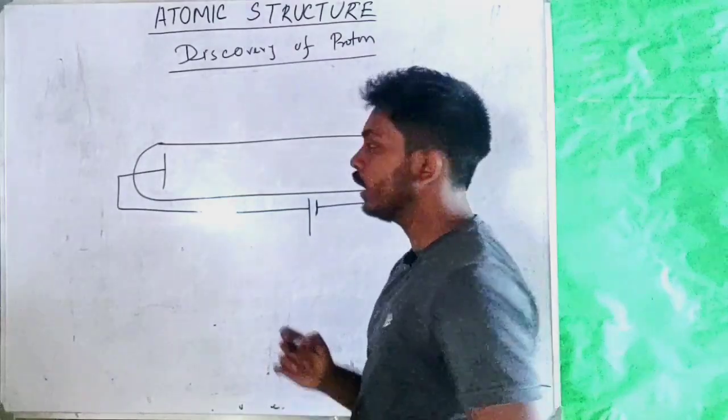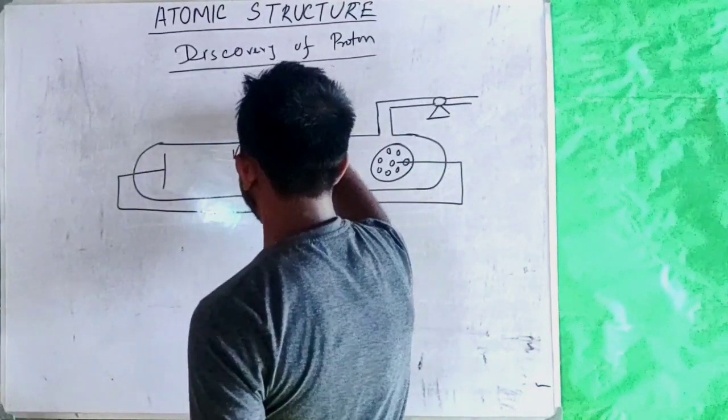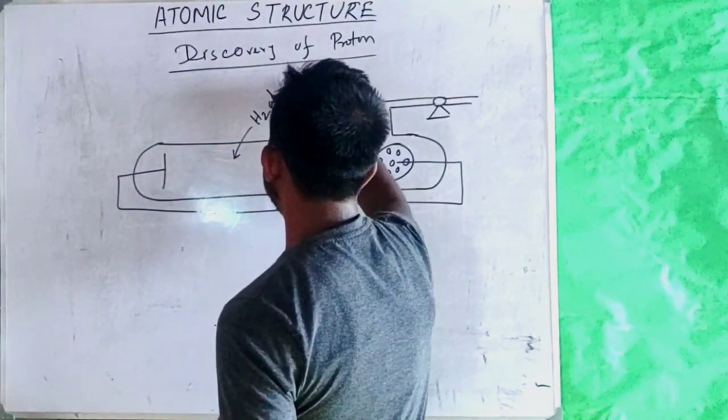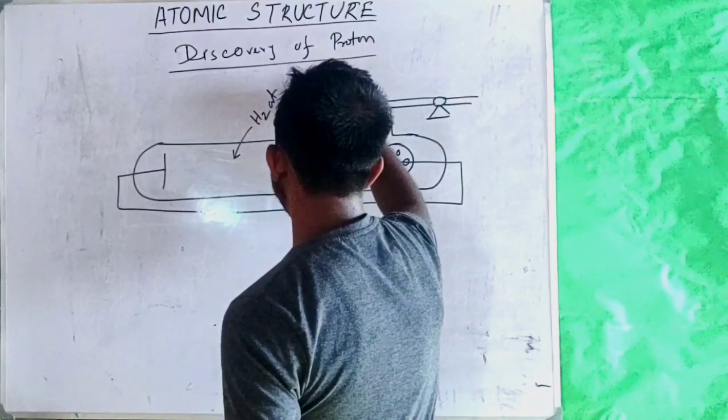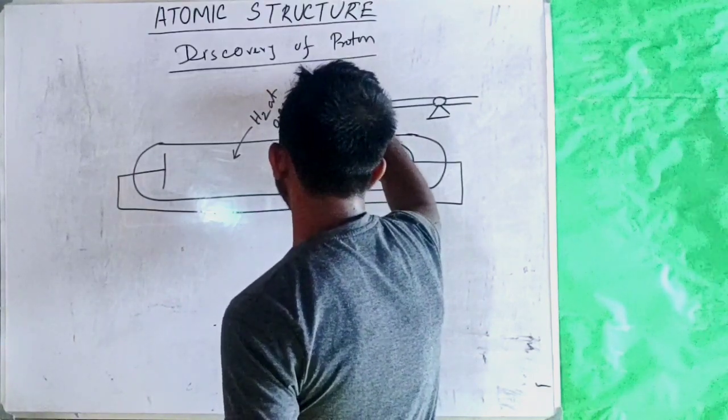Inside the tube, the gas was hydrogen at 0.01 mm of mercury column.